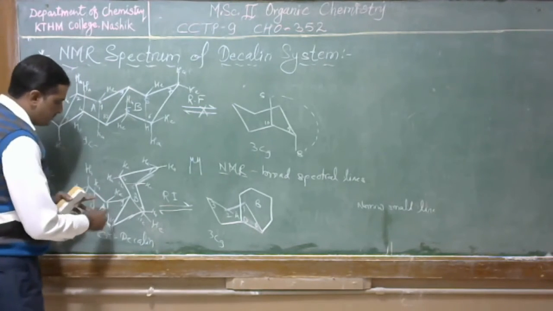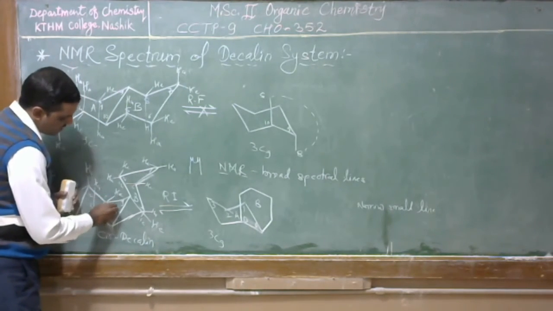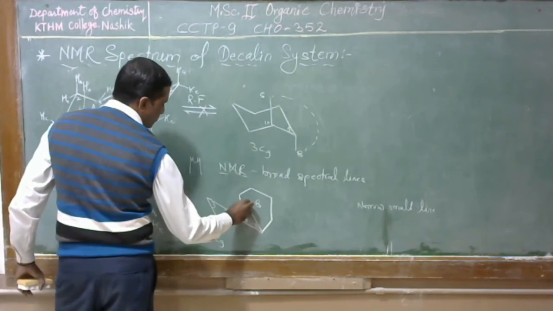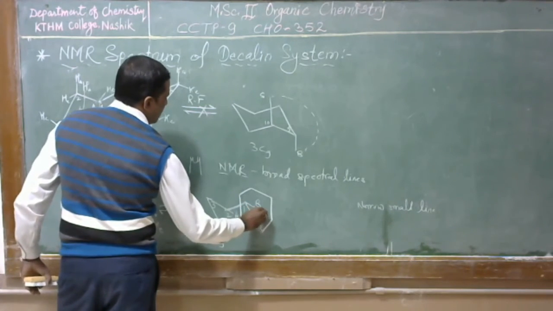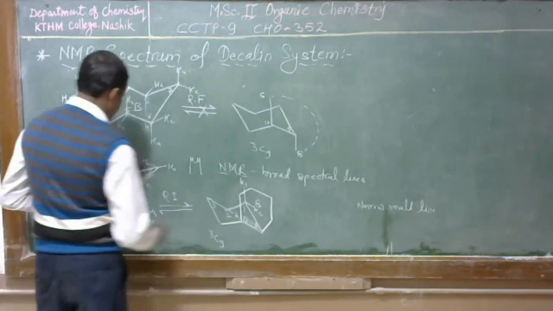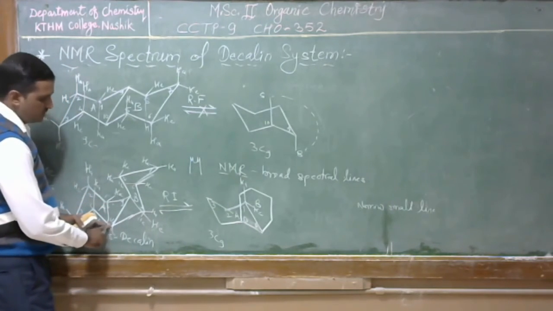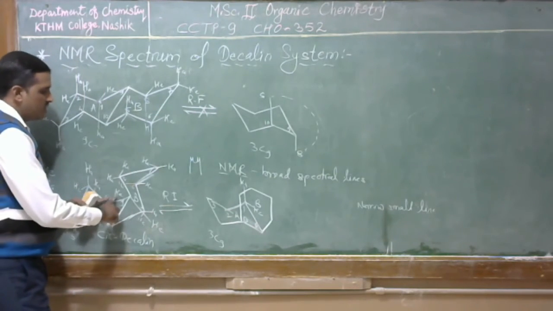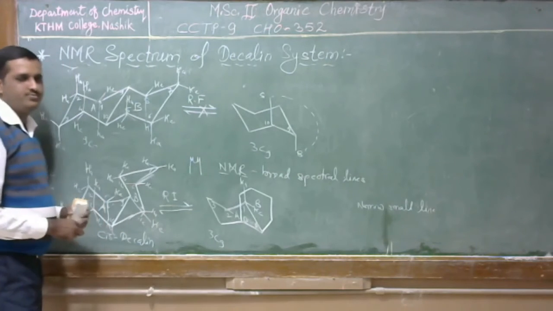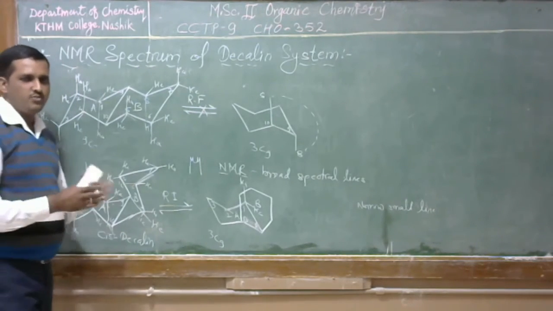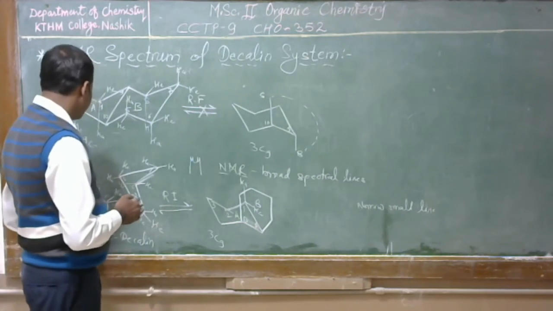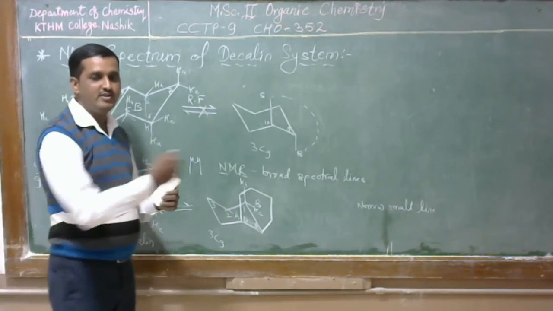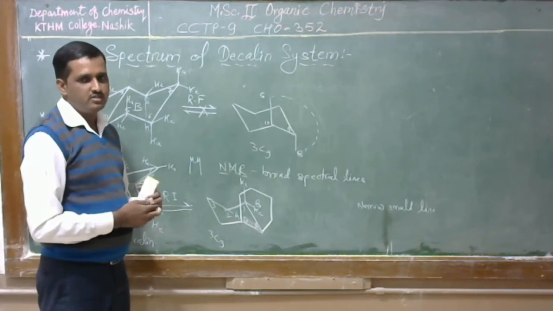Suppose we consider carbon number 1. The carbon number 1 hydrogen that is axial becomes equatorial after ring flipping, and the equatorial hydrogen is converted to axial. This conversion of the 9C3 conformation into the 3C9 conformation takes place continuously at room temperature.